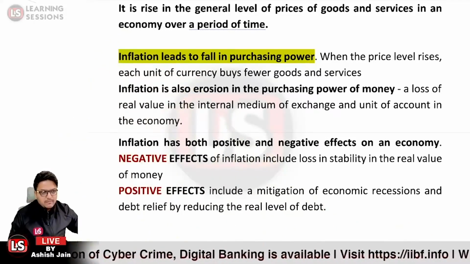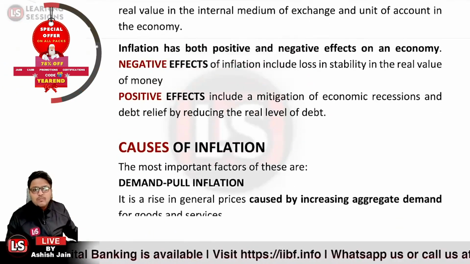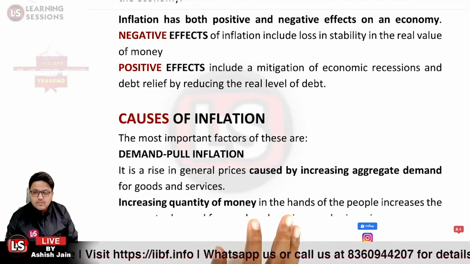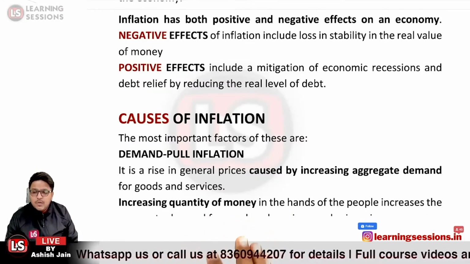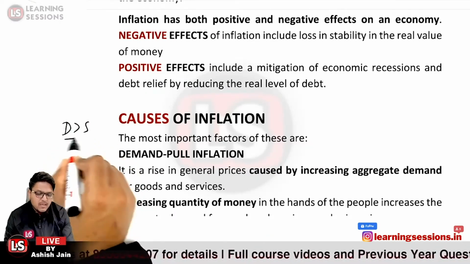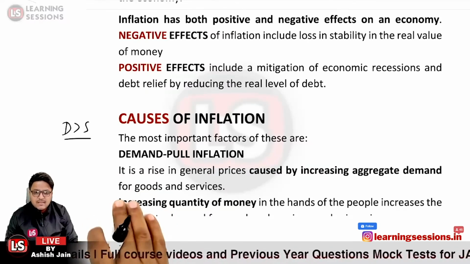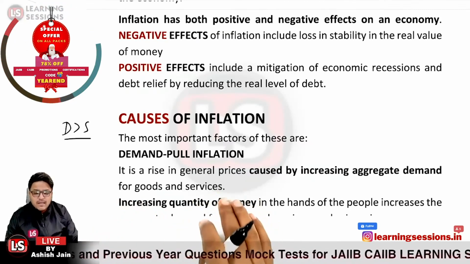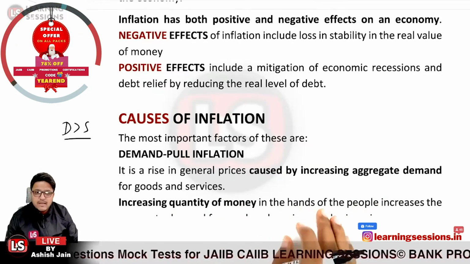Now let us consider the causes of inflation. The most important factors are two: first of all, demand pull inflation, and then cost push inflation. First, demand pull inflation. What does it mean? When the demand exceeds the supply, in that case the general prices of goods rise. This general rise in prices is caused by the increasing aggregate demand for goods and services.